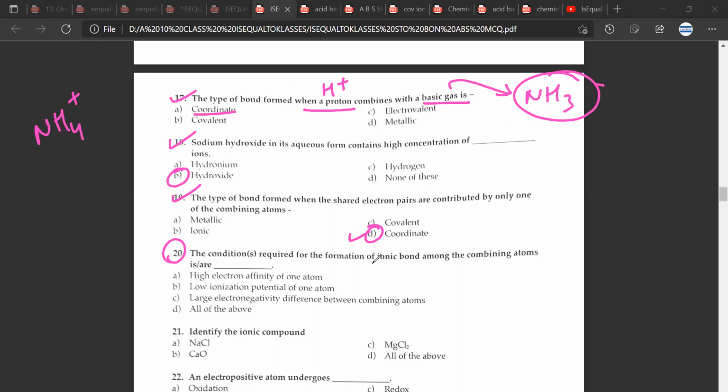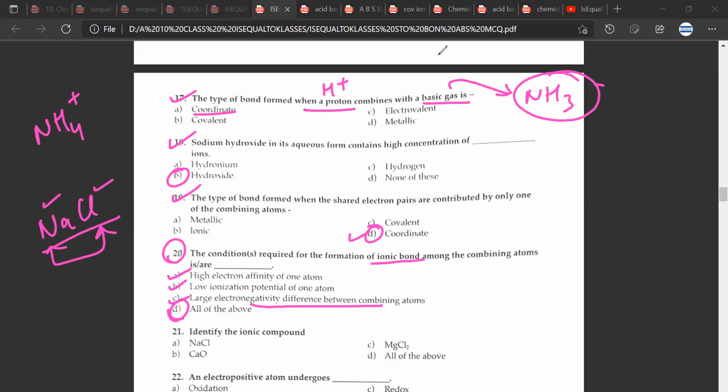So we require an ionic bond. We require high electron affinity of one atom. Let us again take the example of NaCl, favorite of the ionic bonds. High electron affinity, chlorine loves electrons. Low ionization potential of one atom, of course, sodium is on its one leg to lose one electron. Large electronegativity difference, yes, there is a great amount of difference between these two. So the answer would be D. Great, Mr. CB. Next question.